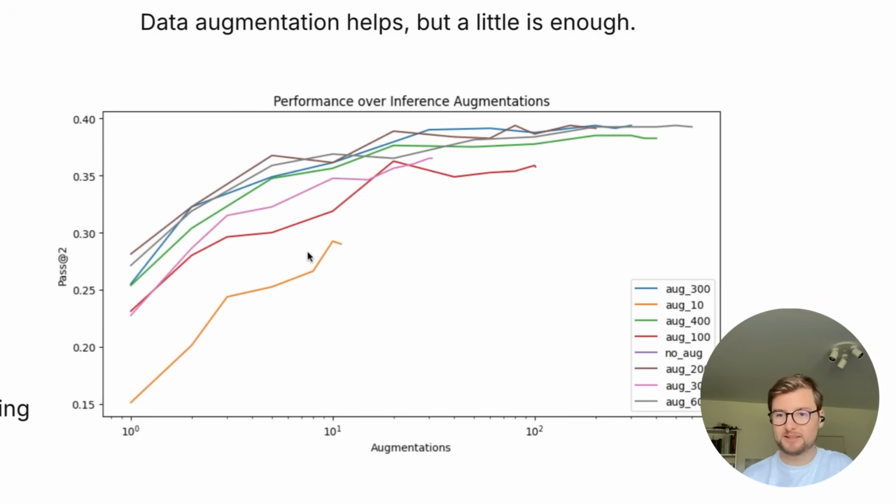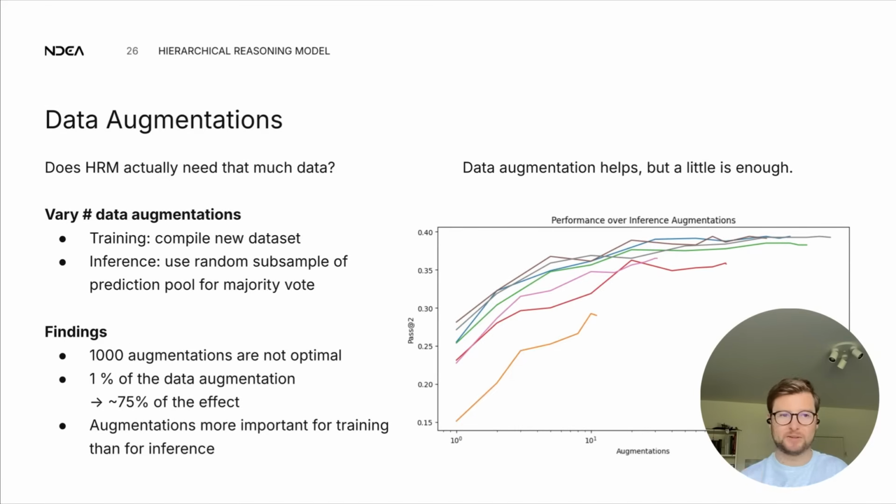This particular one, the one that just uses 10 data augmentations, goes way below, right? Or we could just take this slice here and compare what happens if I just use one example, or if I just use 3 examples here. We see that using the same amount of budget at inference time, the amount of augmentations that I can use at inference time, models that are trained with more data augmentation just perform better. Yeah, these are the 2 points.